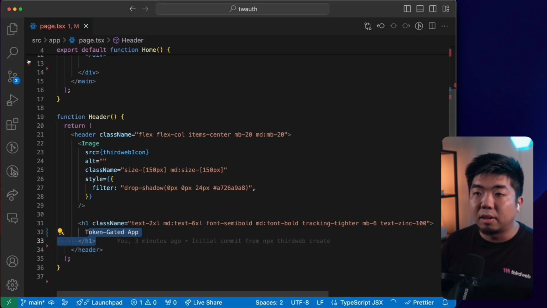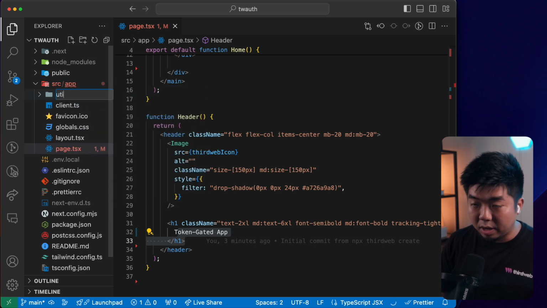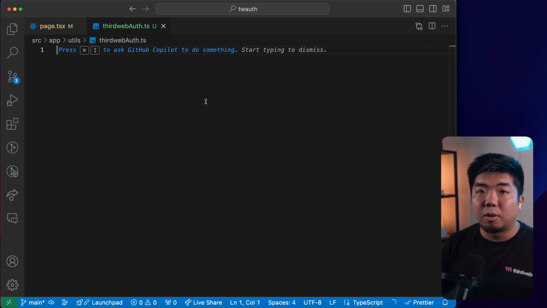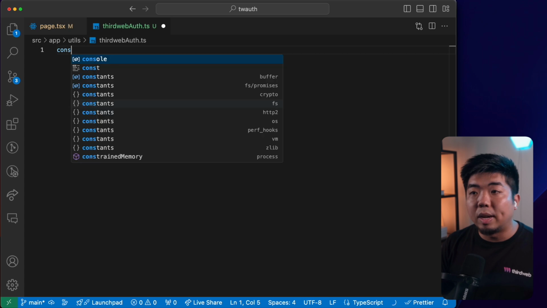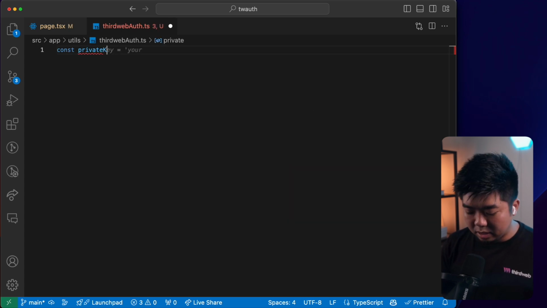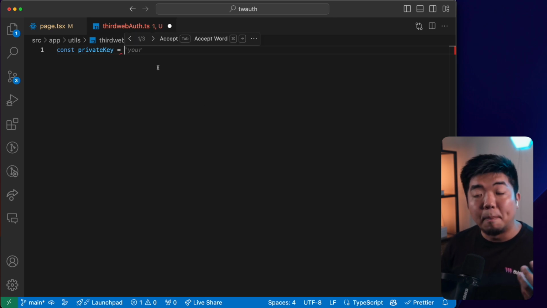So coming back here to my code editor, I'm going to come to my file directory. In my app folder, I'm just going to create a new folder here called utils. And in that utils folder, I'm going to create a new file called thirdwebauth.ts. And in that thirdweb auth, we first need to create a variable here for our private key. So our private key is the private key of the wallet we want to generate this message with.